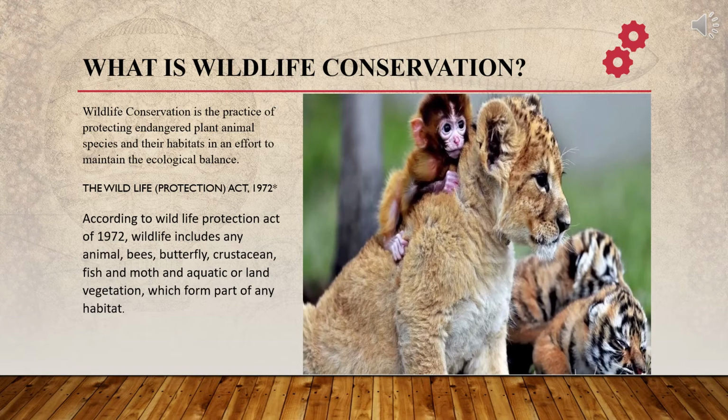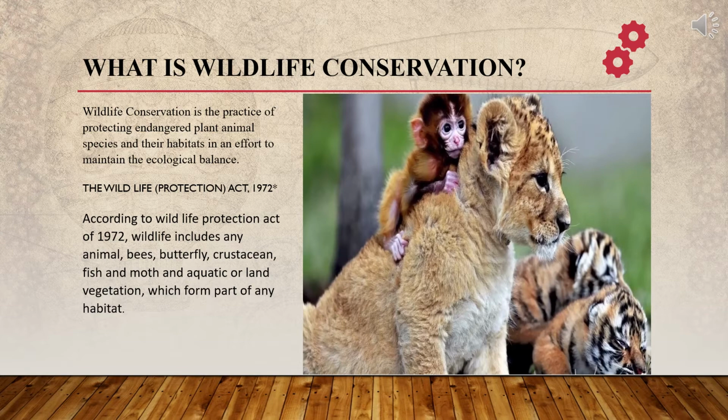Here you should know this thing also. It is not written in your book. I was not able to find this in your book. The Wildlife Protection Act 1972. Some acts are defined, like you say that your Article 19 and other articles are for your freedom, and there are articles which provide you your duties. Similarly, these are the acts which are only and only applicable on wildlife. Okay, so the Wildlife Protection Act 1972.